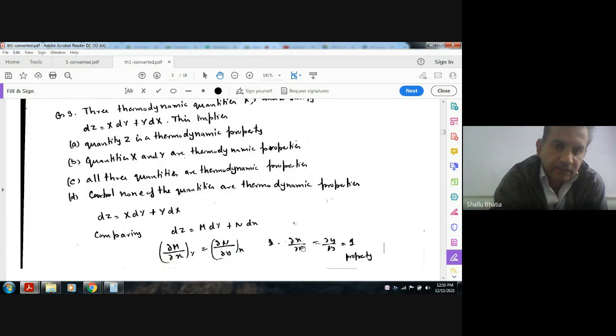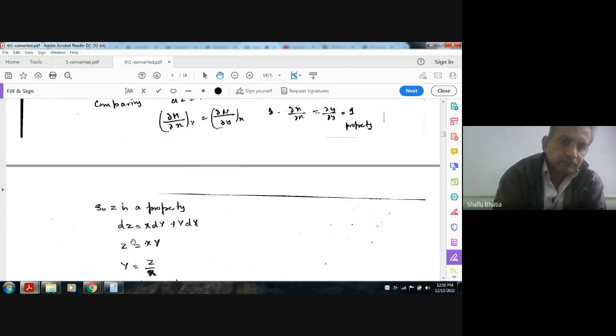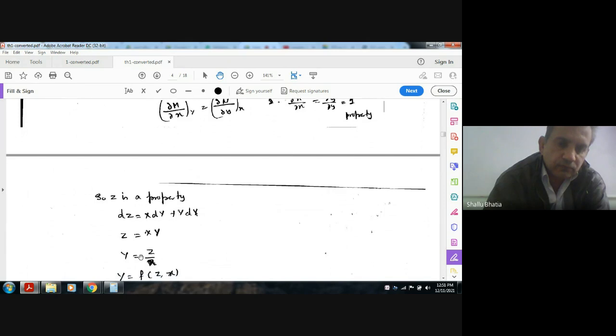So curly x by curly x is equal to curly y by curly y, which is equal to 1. So z is a property. Now we have this equation dz equals x dy plus y dx. Integrating, we get z is equal to xy, so y is equal to z by x.